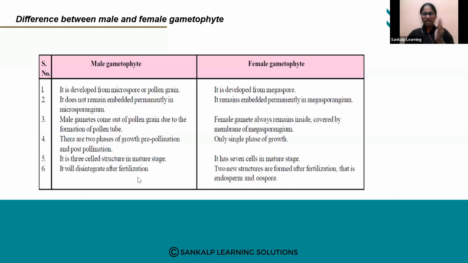Fertilization ಆದ್ಮೇಲೆ ಅದು disintegrate ಆಗತ್ತೆ. Female gametophyte ಏನಿರುತ್ತೆ? 2 new structures are formed. ಫೀಮೇಲ್ ಗೆಮೆಟೋಫೈಟ್ ಫರ್ಟಿಲೈಸೇಷನ್ ಆದ್ಮೇಲೂ ಕೂಡ 2 ಹೊಸದಾದ ರಚನೆಗಳನ್ನ ಕೊಡತ್ತೆ. ಒಂದು ಎಂಡೋಸ್ಪರ್ಮ್ which provides nutrition for the embryo, ಇನ್ನೊಂದು oospore. Okay, this is the main thing.